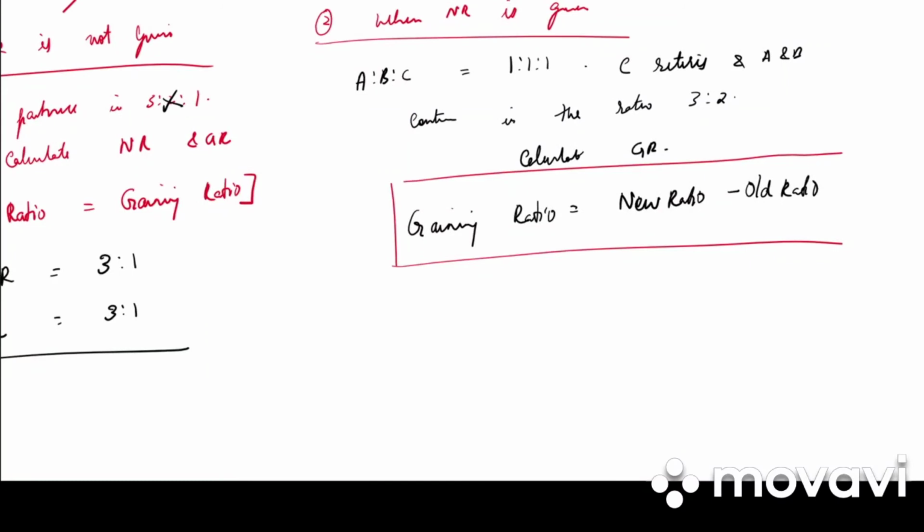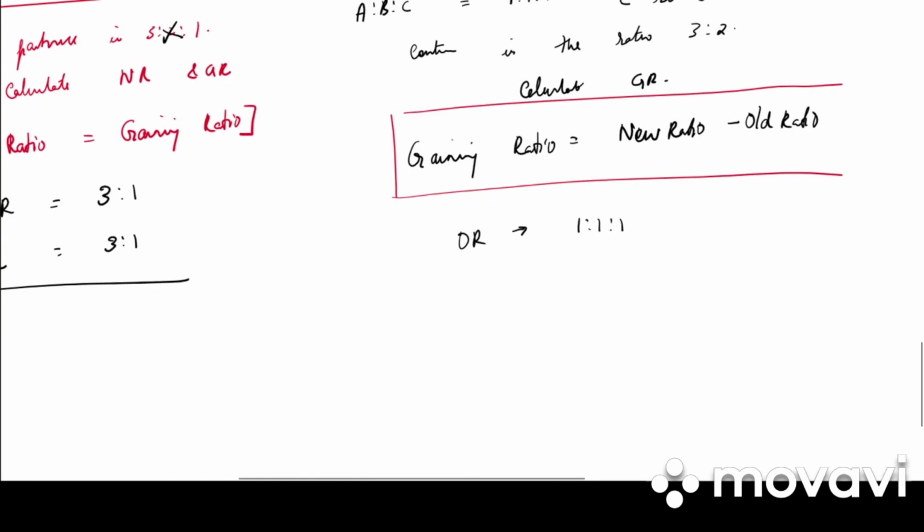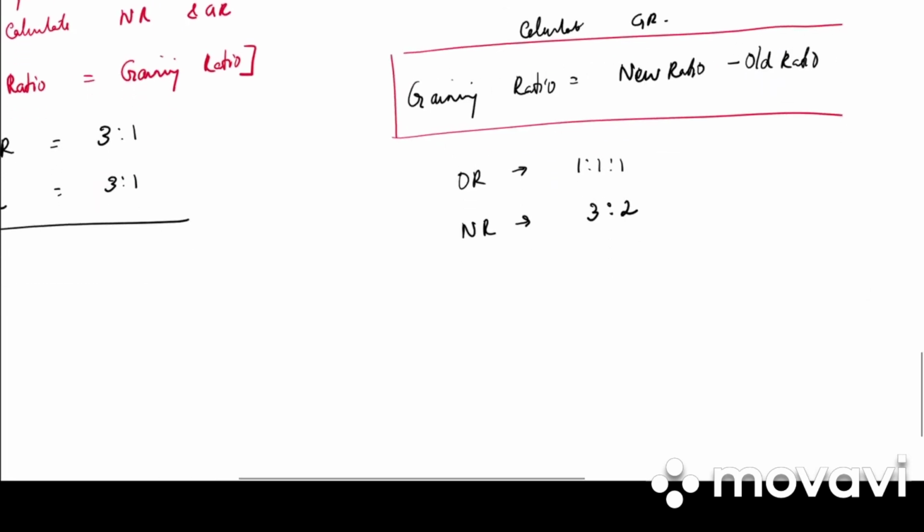So as I have said, A, B, C are partners sharing profit and loss in the ratio 1:1:1. So old ratio is 1:1:1. They have given us new ratio 3:2. Calculate gaining ratio. So what is the formula? New ratio minus old ratio.